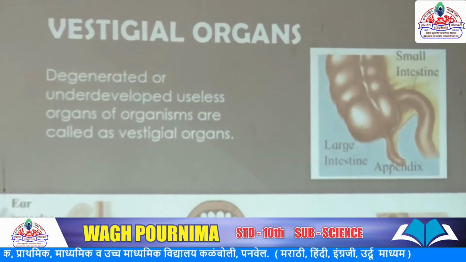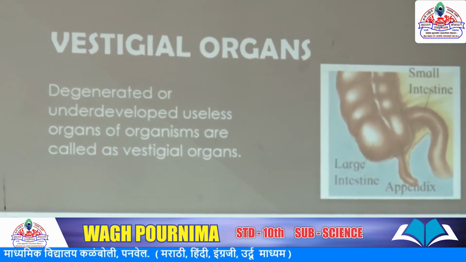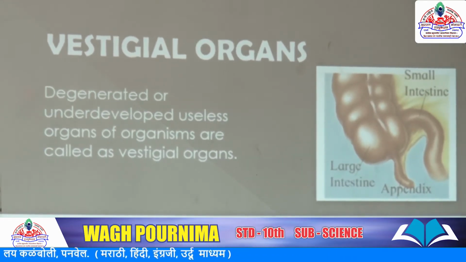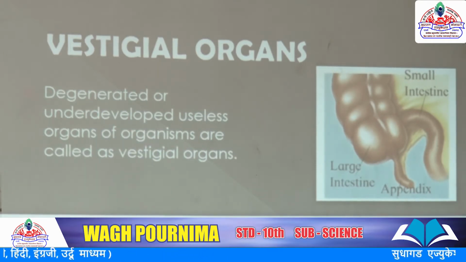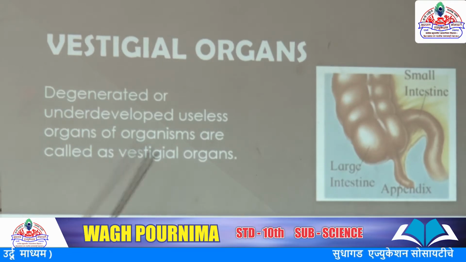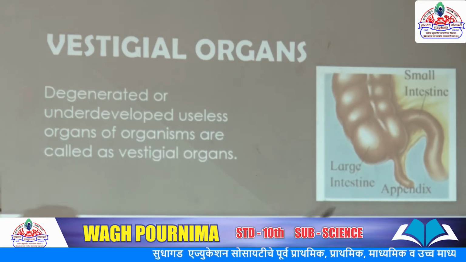The next proof is vestigial organs. Vestigial means degenerated, a failed part, underdeveloped, not properly developed, and useless. Some useless organs are present in our body, and the structures are given here.